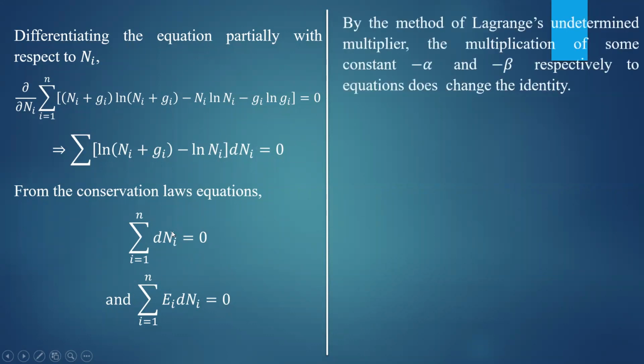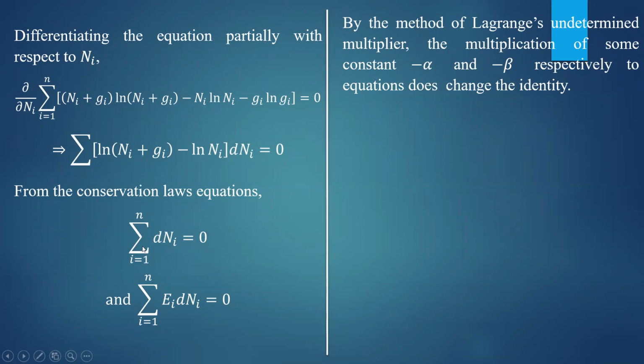Now you multiply these two equations by the Lagrange undetermined multipliers, because we have to find the distribution function as a function of energy. But in this equation, there is no energy term. Because of that, we have to introduce the energy term from the conservation law. Multiply these two equations by the Lagrange undetermined multipliers, say minus alpha and minus beta respectively.